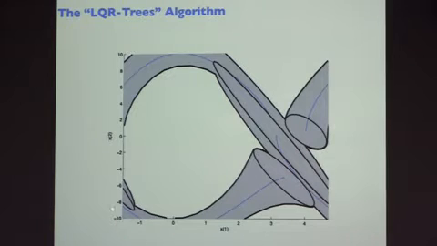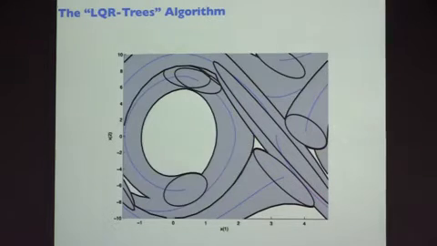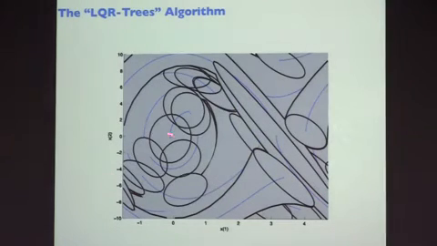Design a trajectory now that tries to get back. It doesn't have to get back all the way to the goal, it just has to get back to one of the other trajectories I've already solved in the system. So it's a tree that's being formed. Okay? And then I'm going to compute the stabilizer for that and compute its funnel. And if I do that a few times, and the claim is with just a handful of trajectories, I'm going to fill the space with these funnels.